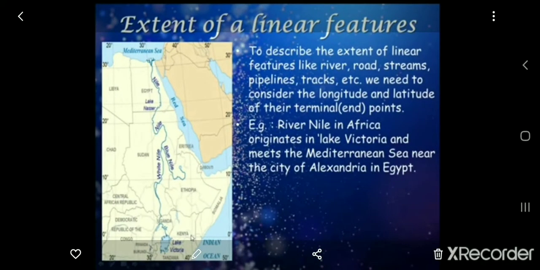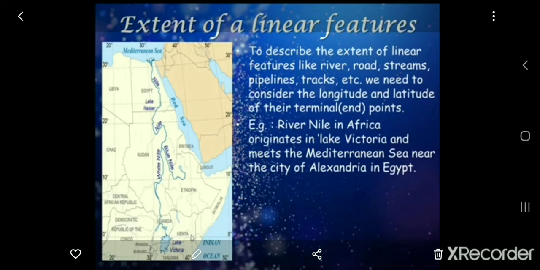Now we will move further to describing the extent of linear features. While describing the extent of linear features like rivers, roads, streams, pipelines, tracks, etc., we need to consider the longitude and latitude of their terminal points. Terminal means the end point.